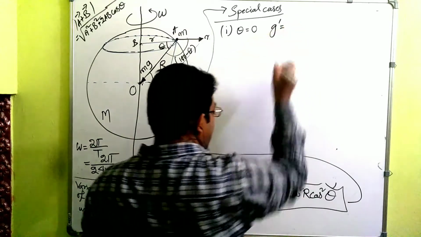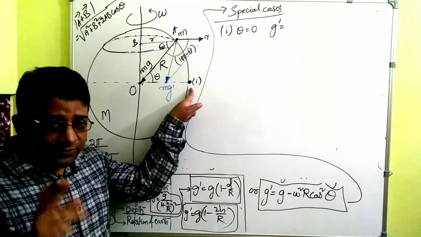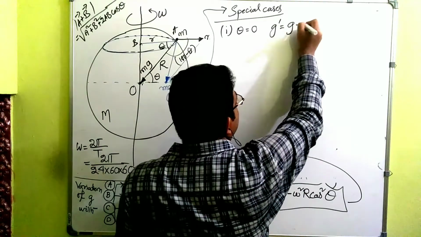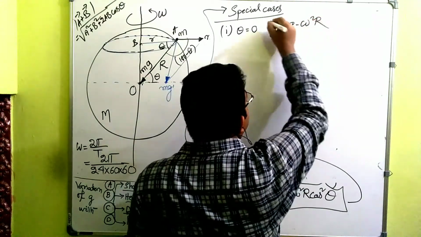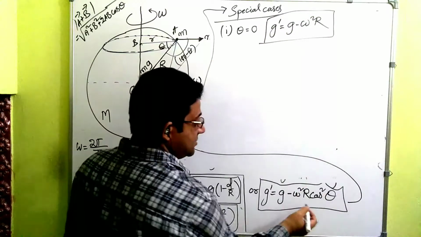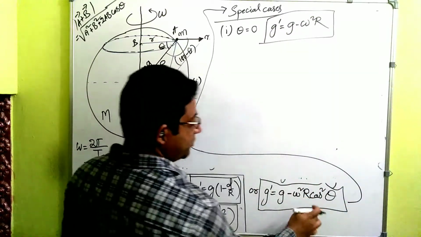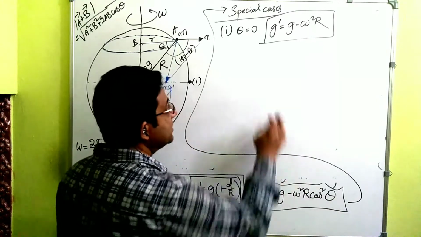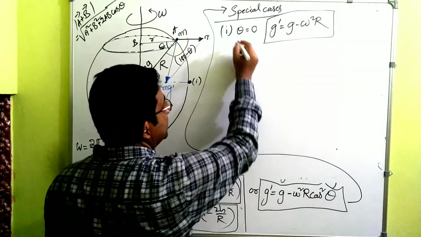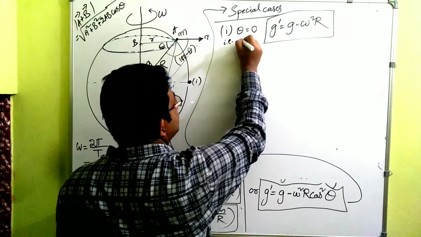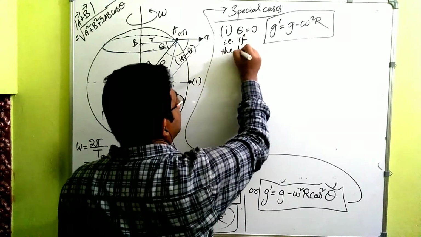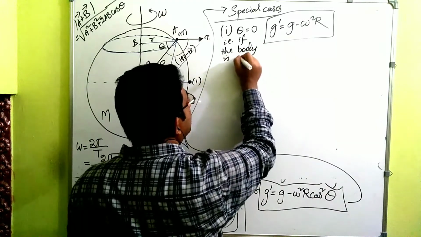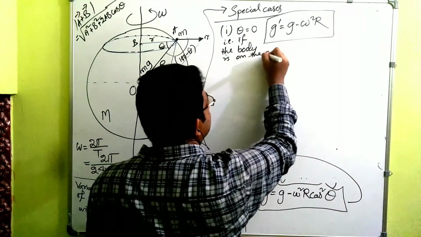If theta is equal to 0, what will be the formula? If the object is lying on the equator, then G dash will be G minus omega square r. This much only, because this is cos square theta, cos square 0, cos 0 is 1, so 1 square is 1 only, so only this much remains. This will be the formula for the equator, that is, if the body or object, whatever you say, is on the equator.